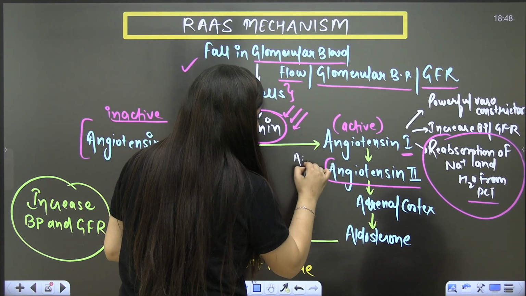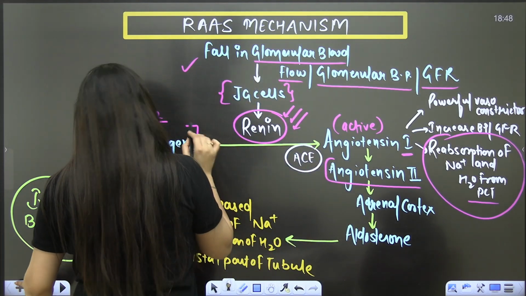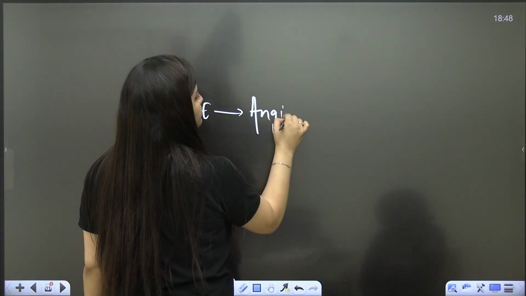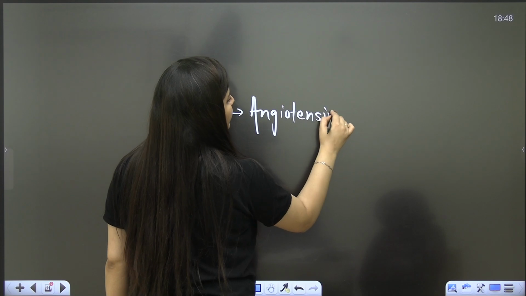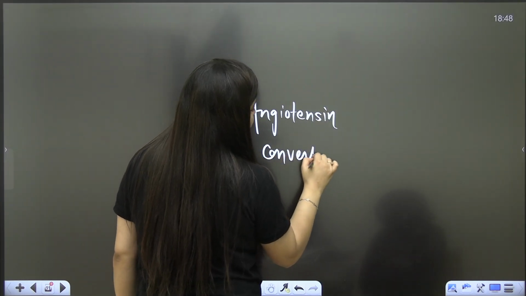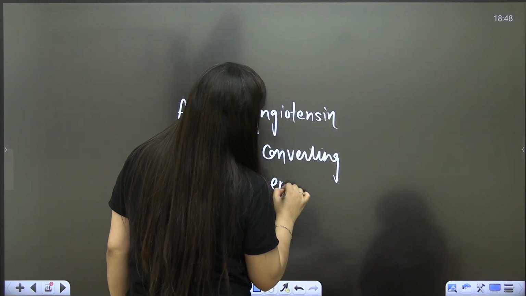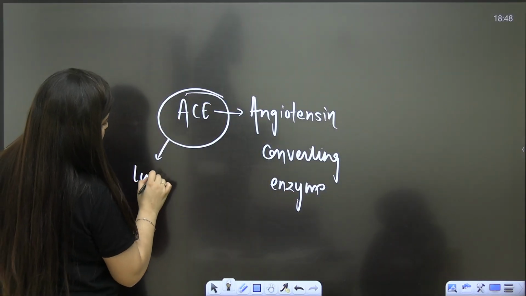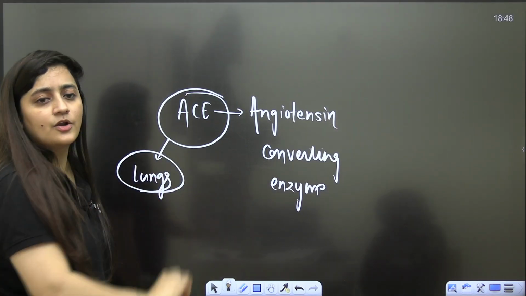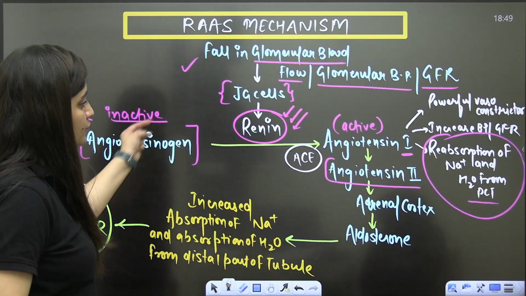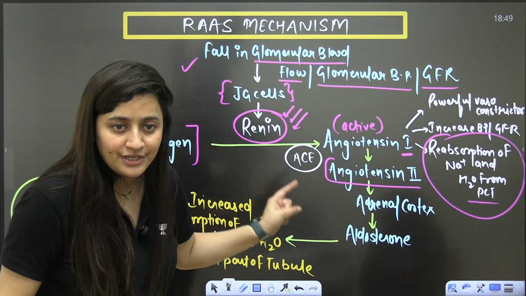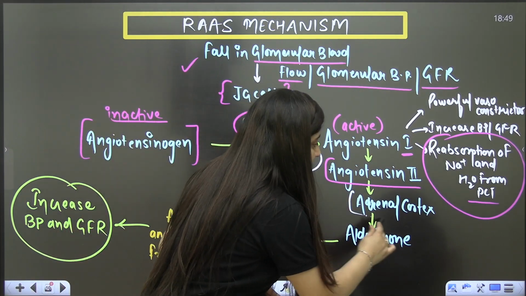With the help of ACE. So madam, what is this ACE? It is angiotensin converting enzyme, and this particular enzyme is formed by the epithelium of lungs. So your lungs are going to make this enzyme and it will convert angiotensin 1 to angiotensin 2. So once this angiotensin 2 forms, it will act on the adrenal cortex.